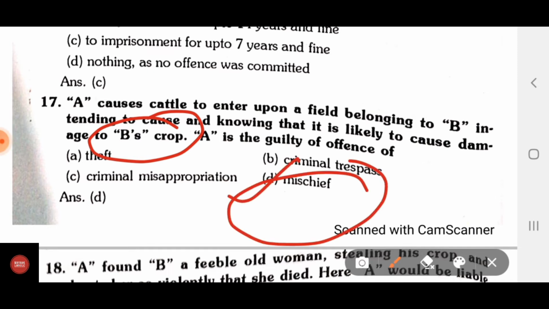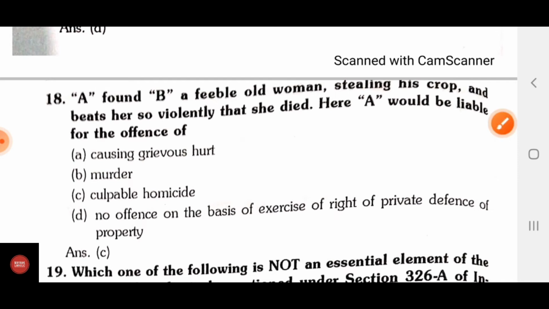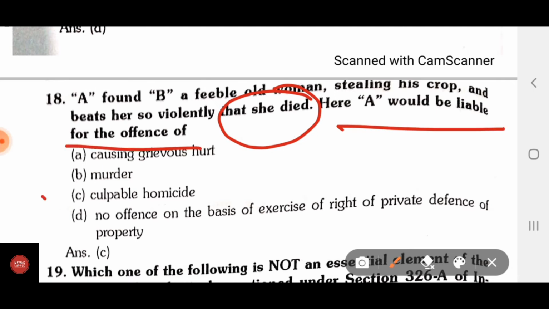Correct answer is mischief. A found B, a feeble old woman, stealing his crop and beats her so violently that she died. Here A would be liable for the offense of culpable homicide.